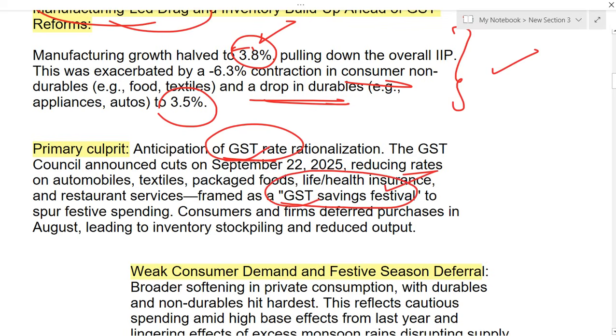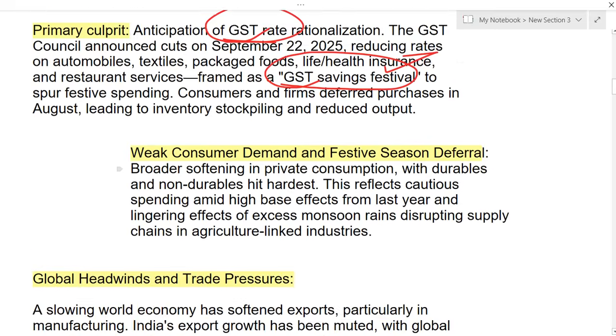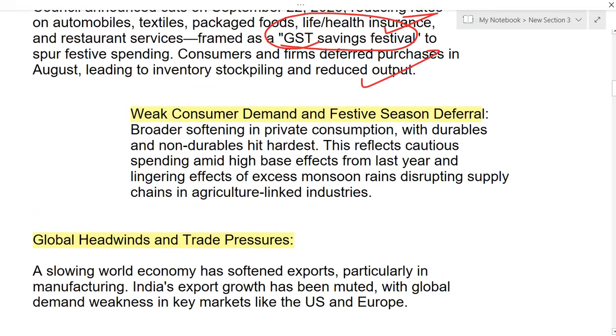But indirectly that also led to a decrease in consumption, because there was a lot of uncertainty regarding the filing, and initially we had some glitches regarding this GST. Next, now we have the festival season: Dasra is there, then Diwali, then Christmas, as well as New Year. In spite of this festive season, we can see very weak consumer demand. Because of this, durables and non-durables were hit hardest.